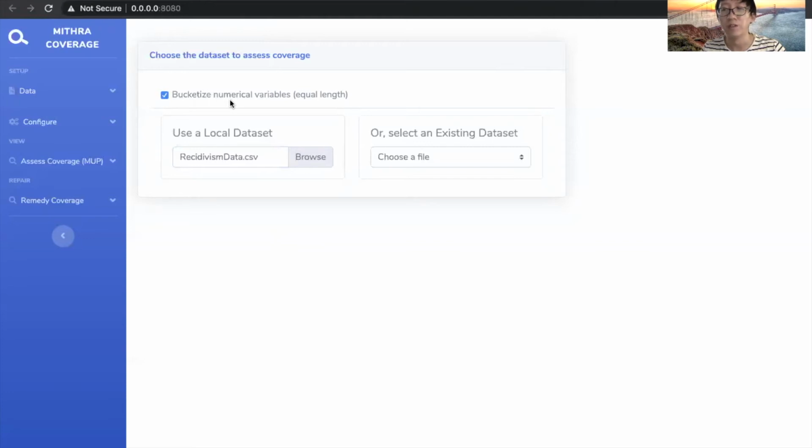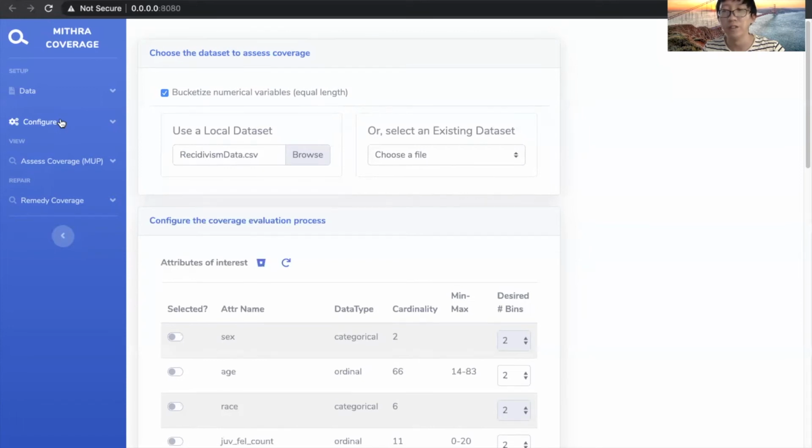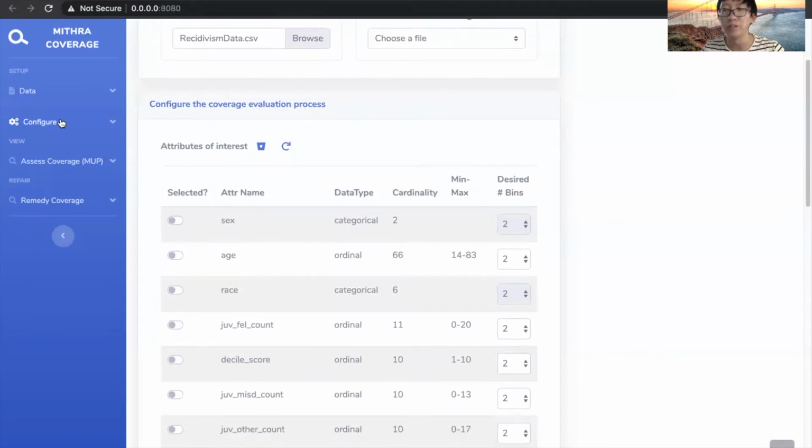Next, we configure the coverage discovery process. The metadata including name, data type, cardinality, and min-max value of all variables or attributes of the dataset can be viewed here. In this dataset, there are 22 variables including gender, race, age, and some previous crime record statistics.